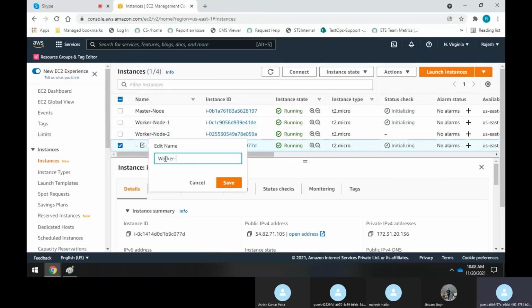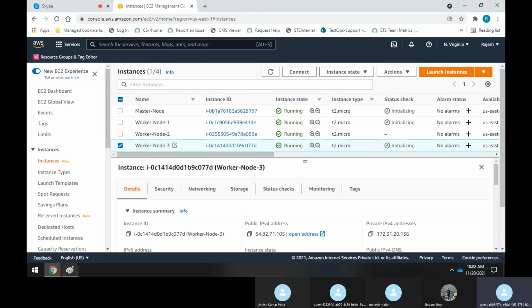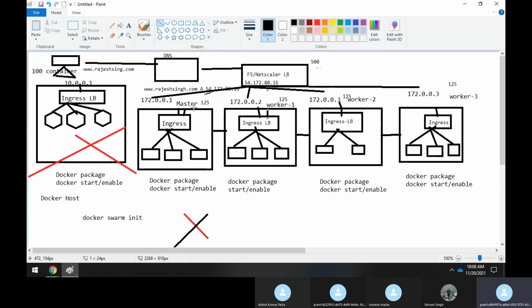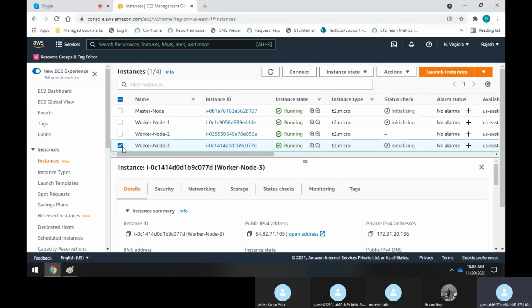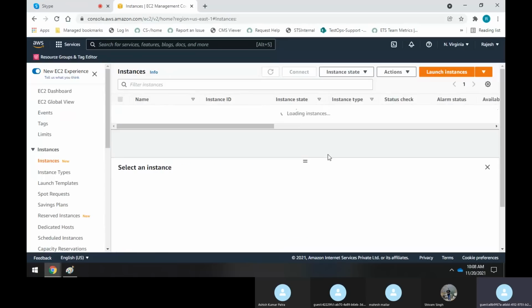The same as whatever we have in the diagram: worker 1, worker 2, worker 3 and the master. So I just assign these names. Let me check. I think all have come into running mode.